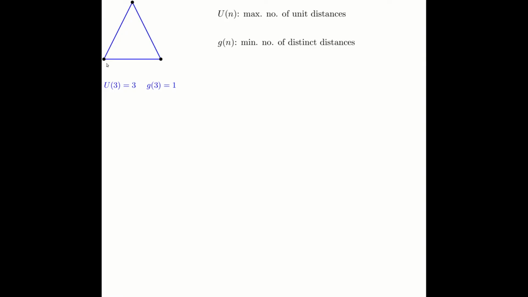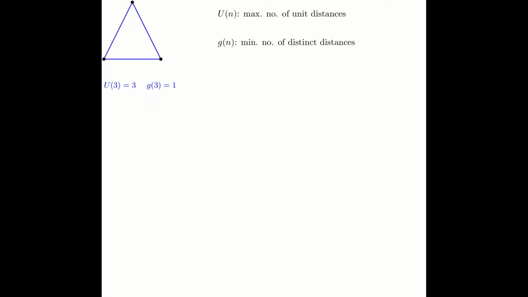If this edge length is 1, then distance 1 appears 3 times, which is obviously the maximum possible among a set of 3 points. A related problem is called minimizing the number of distinct distances. Over here, we would like to reduce the total number of distinct distances that we can have among a set of n points. Again, in this picture, there is only one distance 1, and it appears 3 times.